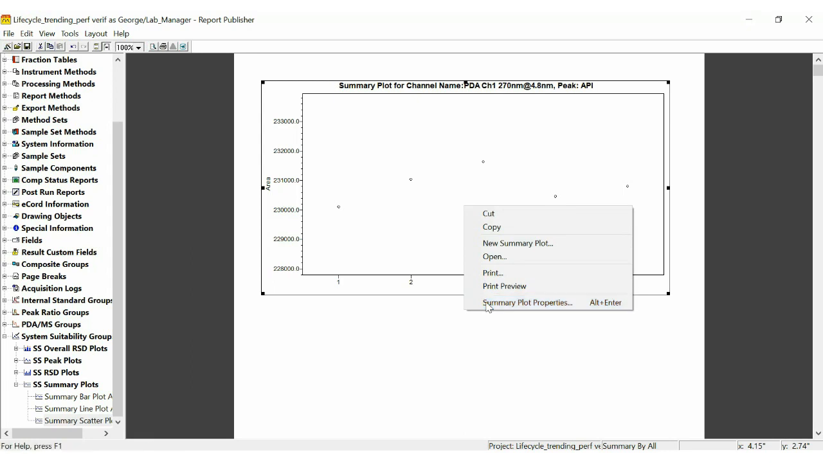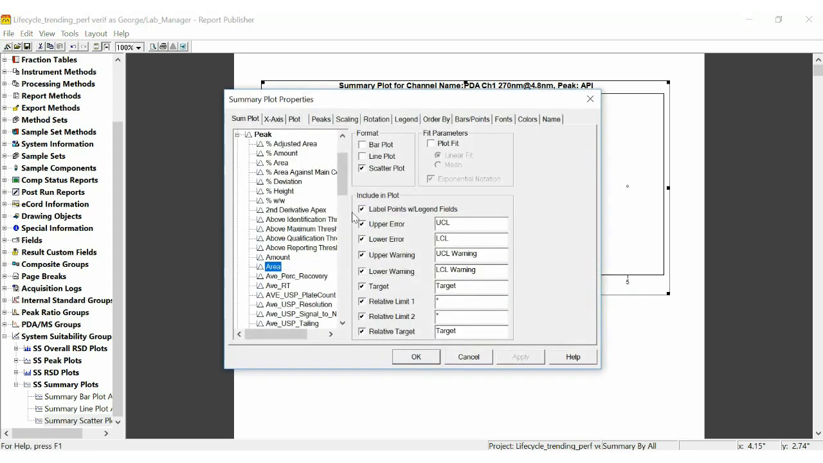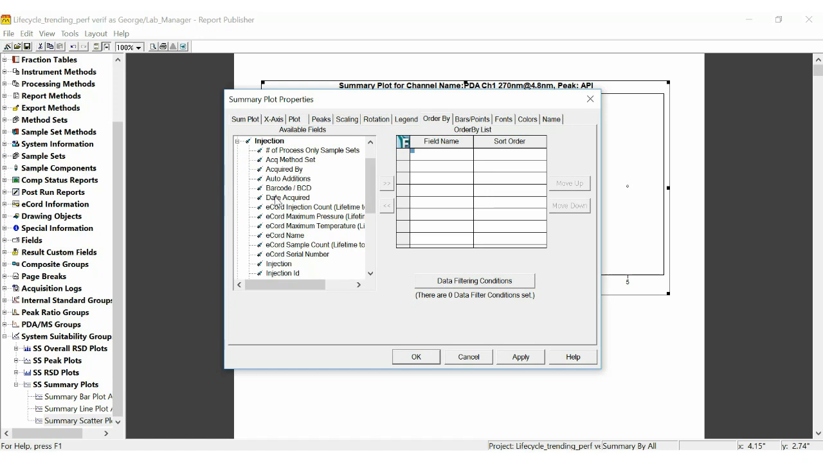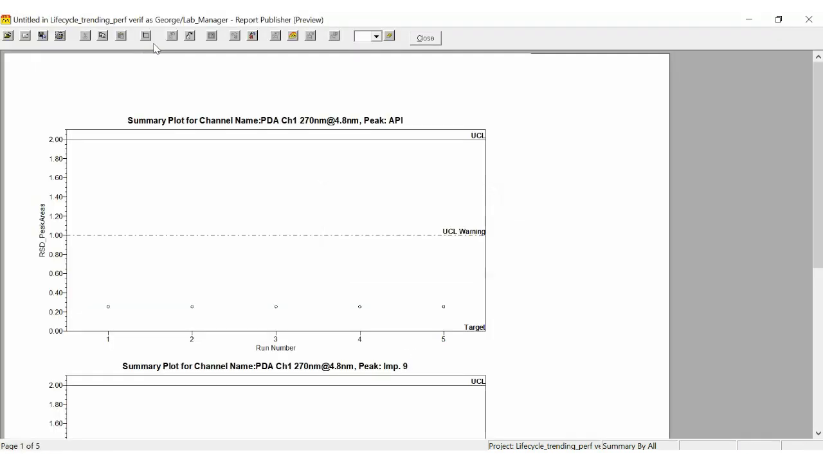Right-click, Summary Plot Properties. Here on the Sum Plot tab, you can see area has been selected. We're going to go for the RSD of the peak areas. And let's do one other thing while we're here. Let's go to the Order By tab. Let's put some sorting in. So I'm going to go for the injection list and add date acquired in ascending order. Very simple. Click OK. Go to Print Preview. And we have a control chart. It's that simple, where we now have the RSD for the peak areas versus our run number.